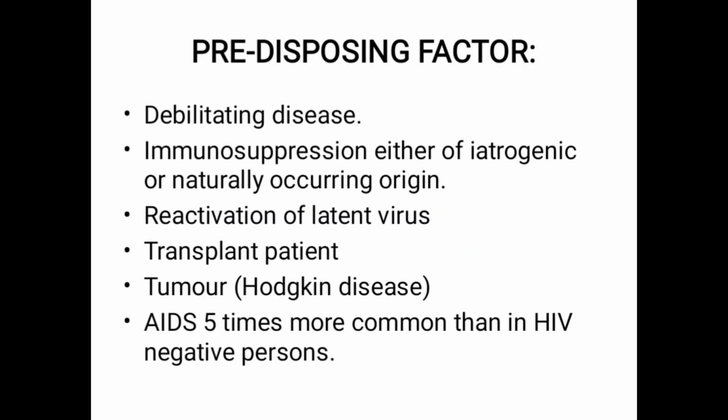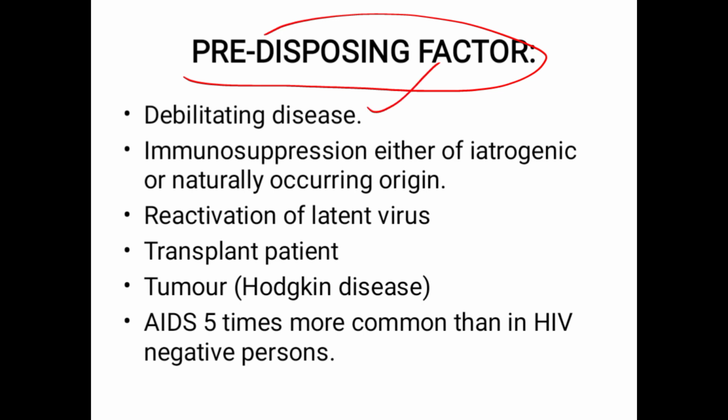Okay, now predisposing factors. Who is prone to this? Debilitating disease, which means it weakens the patient. It means the patient is already suffering from a disease that has made the patient very weak, and the patient is very prone to this also. The immunocompromised patients, either iatrogenic, meaning therapeutic, or of naturally occurring origin.